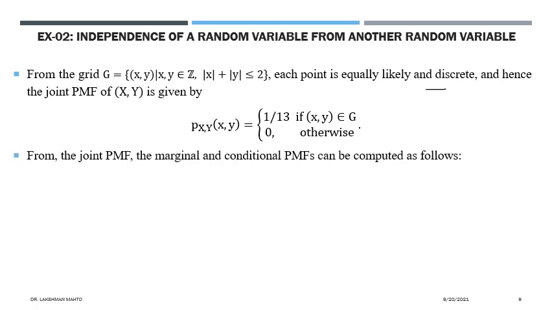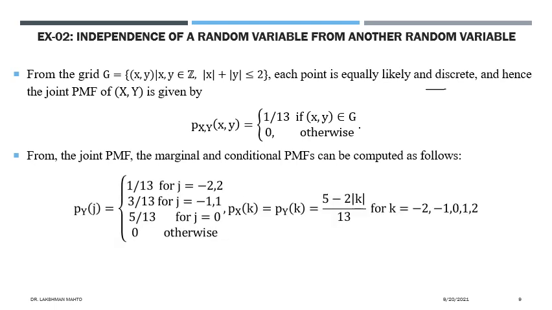Next, from the joint probability mass function, we have to derive the marginal probability mass function and the conditional probability mass function. First, we will derive the marginal probability mass function of y. How do we define it? You can see that minus 2 and 2 are symmetric in nature. From the graph, if you take j equal to minus 2, the probability would be 1 by 13. If you take j equal to 2, the probability would be 1 by 13.